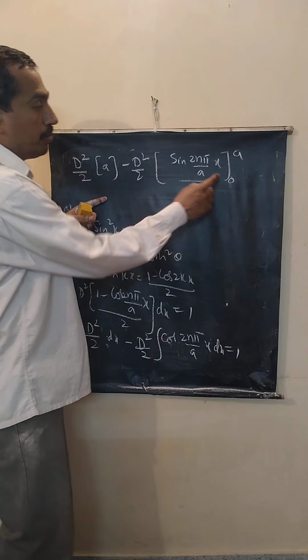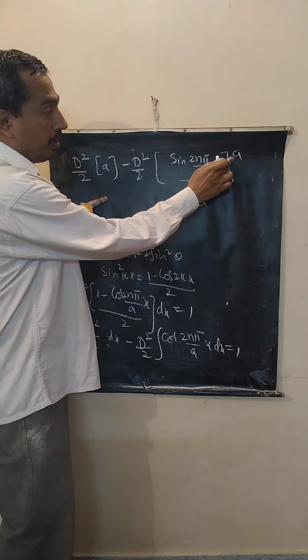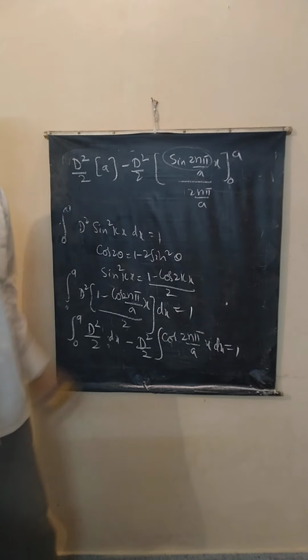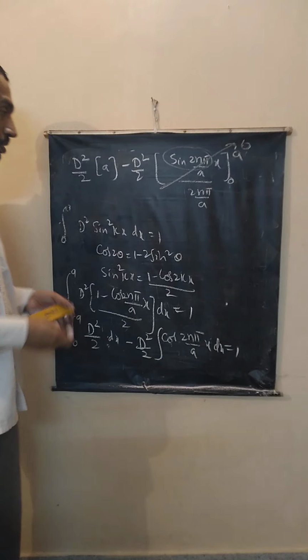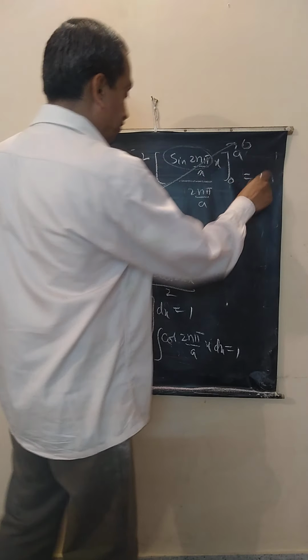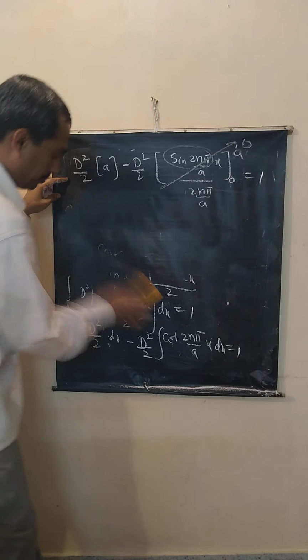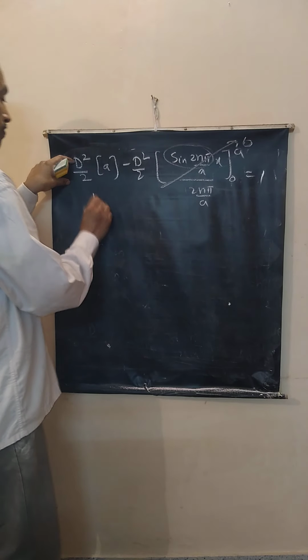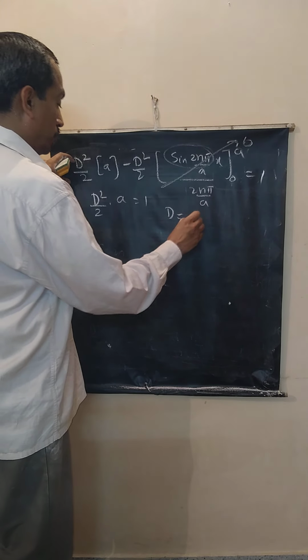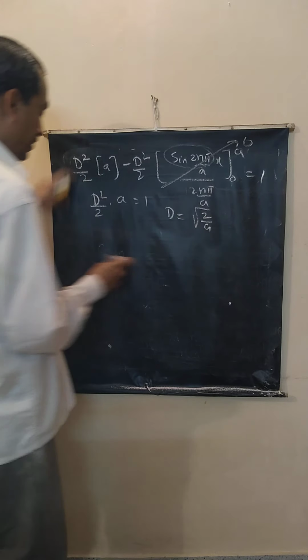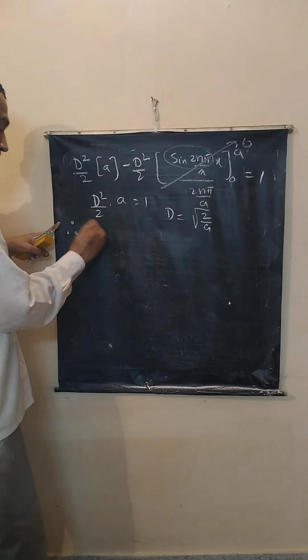Now when you apply the limits 0 to a, you will get sin 2n pi, which is 0. So this term is 0 because sin n pi is 0. This is equal to 1. So therefore D square by 2 into a equals 1, or D is equal to root of 2 by a.